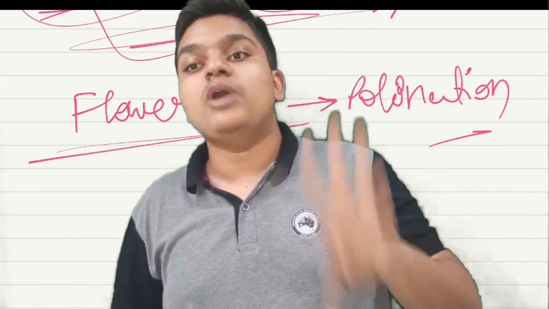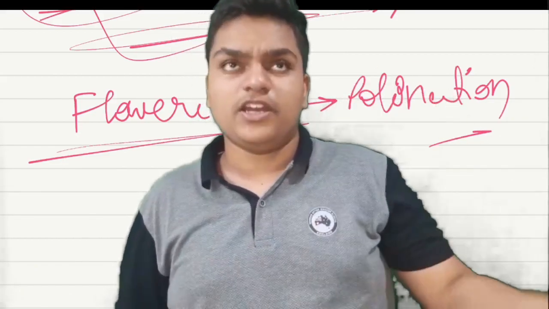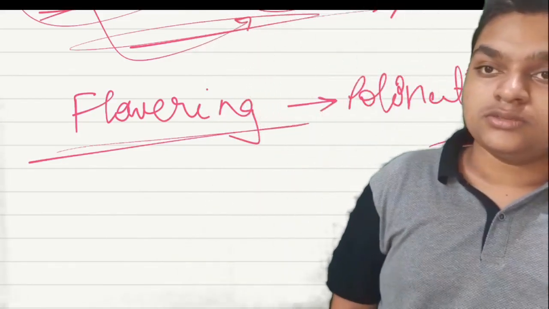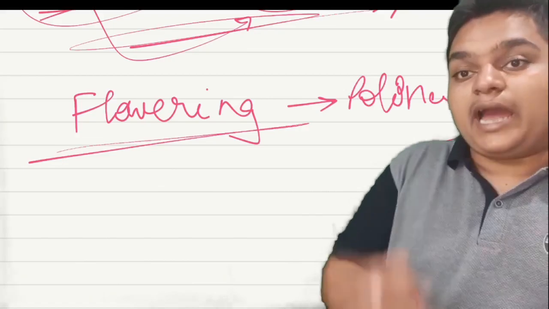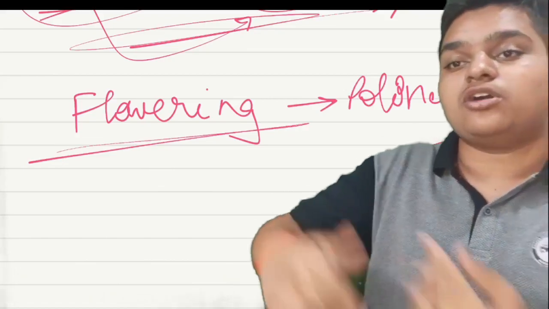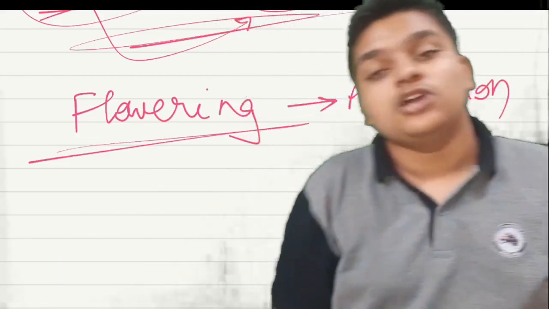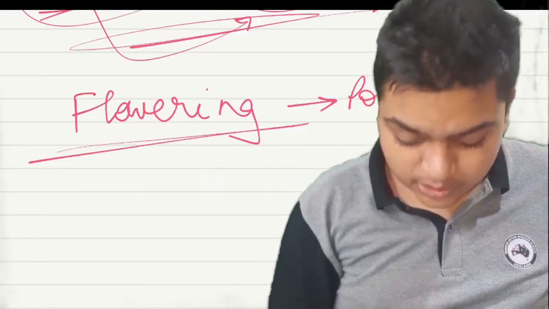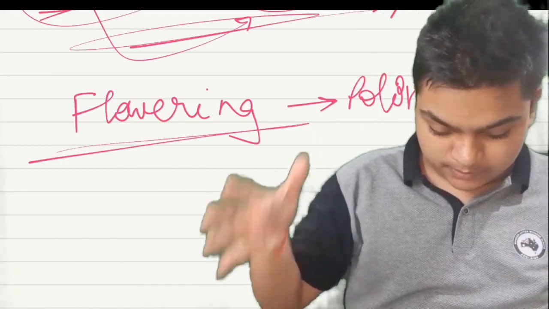Hydrophily is pollination through water. Zoophily is pollination through animals. In zoophily there are many types: bat pollination, insect pollination. Most common is insect pollination. In hydrophily and anemophily, most common is anemophily, wind pollination. About this pollination we will be talking in the next chapter, sexual reproduction in flowering plants.